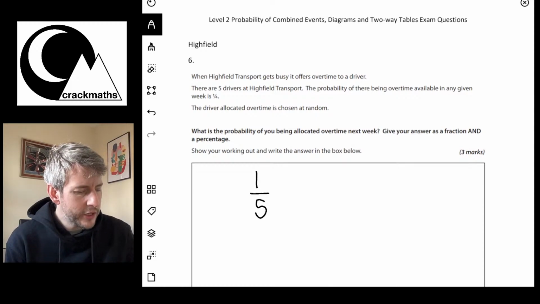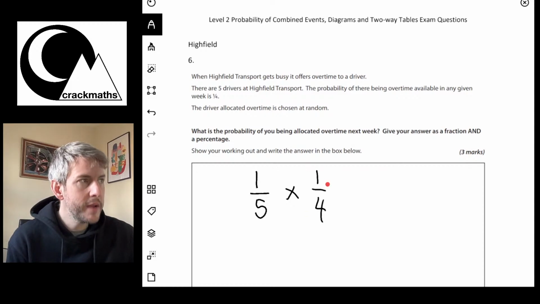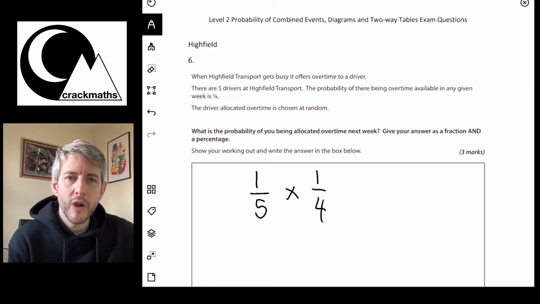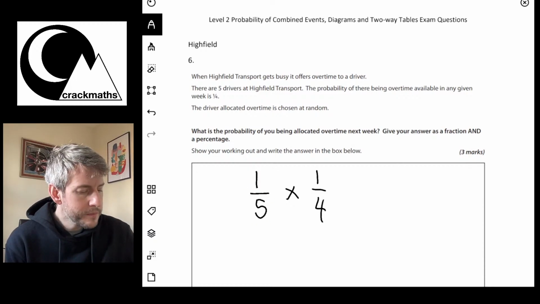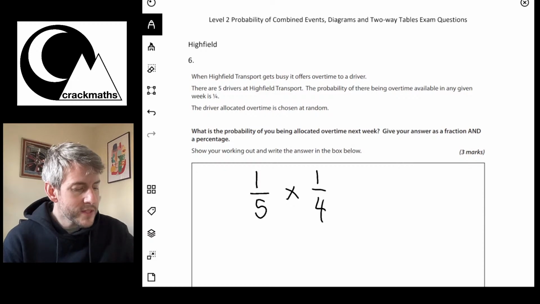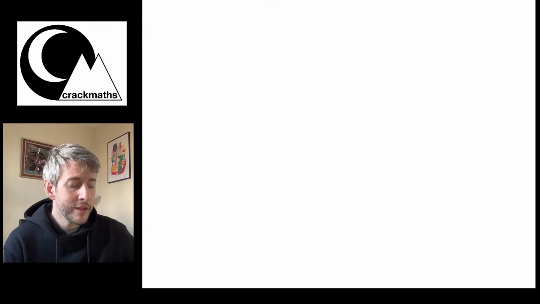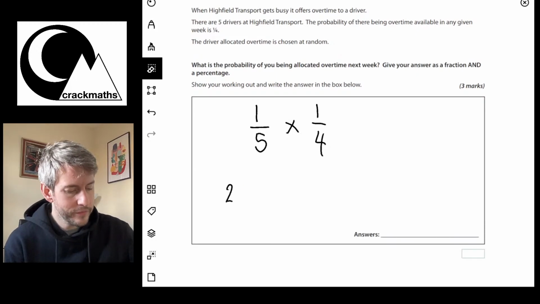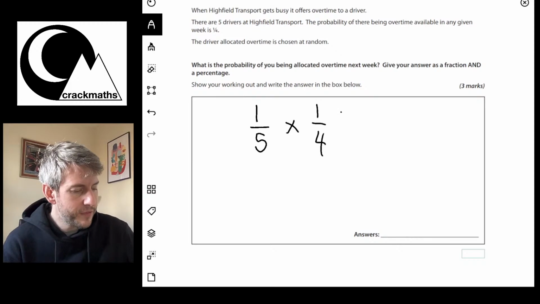So basically, we're looking for both of these things to happen at once. So 1/4 of the time, there is overtime, and 1/5 of the time, you're the driver that's picked. So, of that, we can also think, they want this in percentages as well, and that's useful to think about. So 25%, 1/4 is 25%.